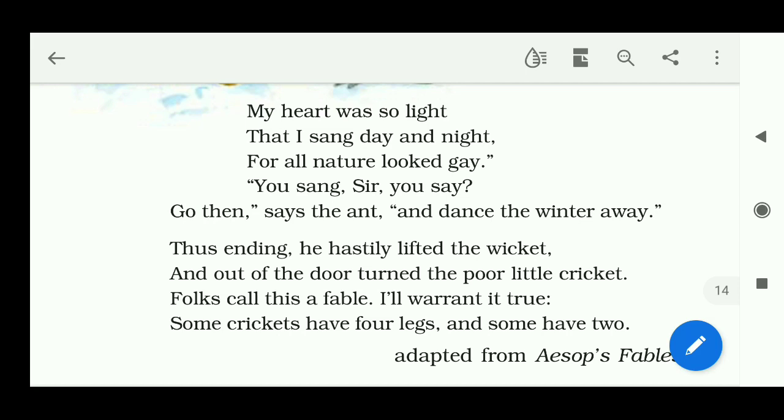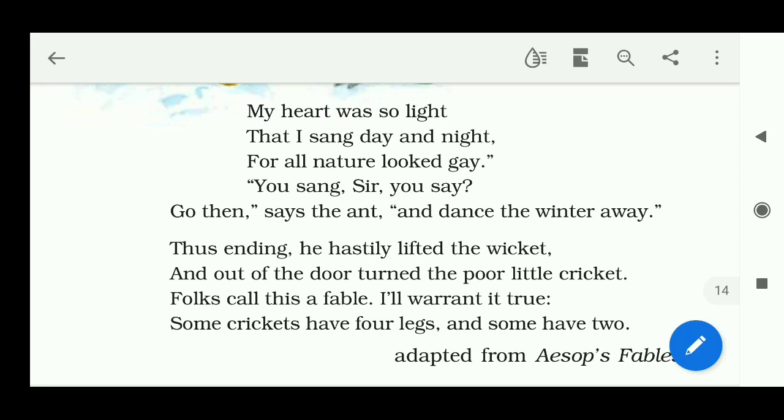What does it mean? It means that not only the crickets, but the two-legged human beings. We human beings are the creatures that walk on two legs. So some human beings are also like this cricket. They are just living in the present. They are not ready to collect or to save anything for the future. So this attitude of the people is being criticized by the poet in the last line.